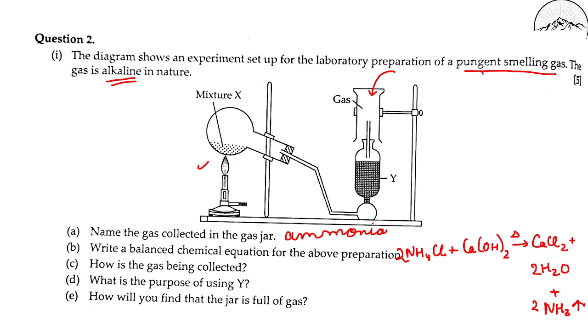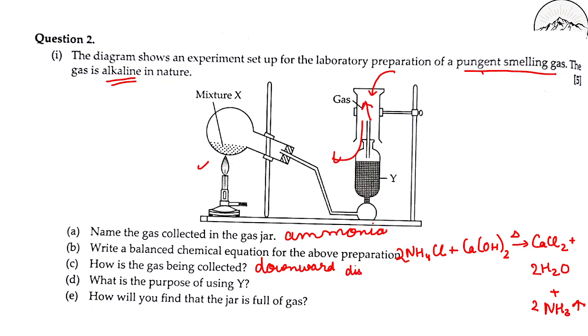How is the gas being collected? You can easily see how the gas is being collected. The gas is collected in an inverted glass jar by downward displacement of air. Because here there was nothing, there was air. So air is getting displaced, air is going out, and this gas is getting filled.